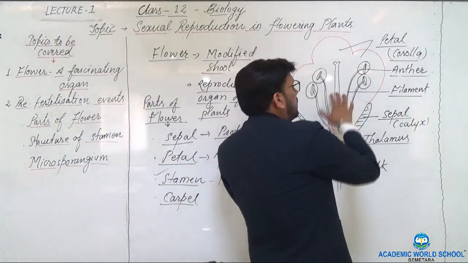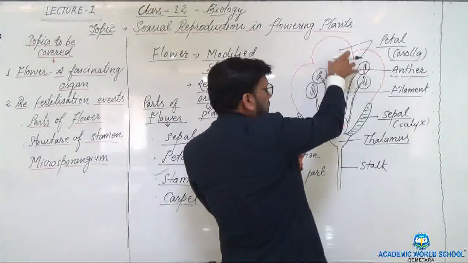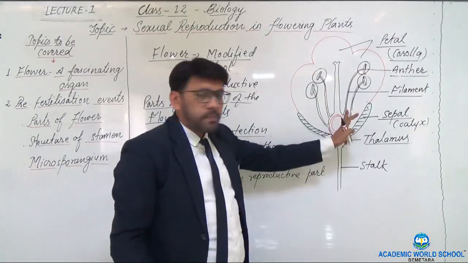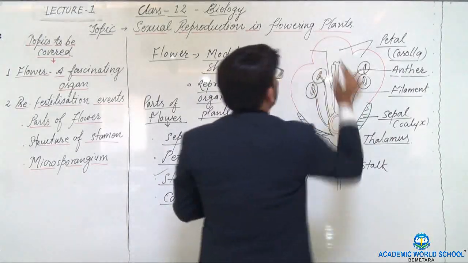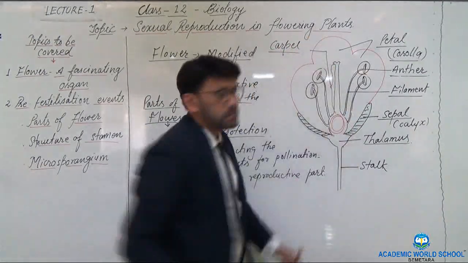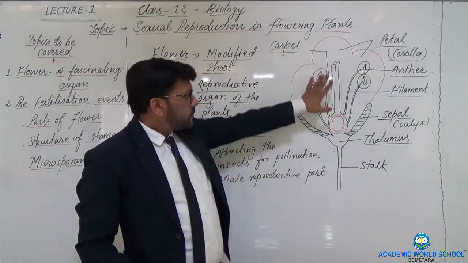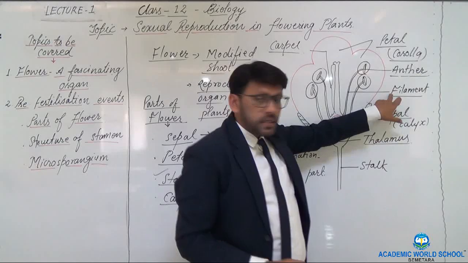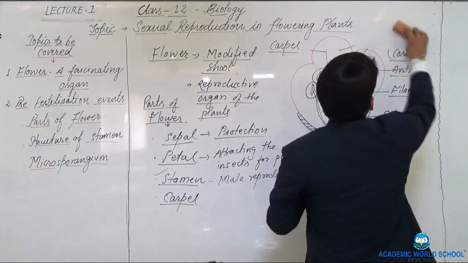Now, when we see the other structure, you can see at the center there is one long slender portion with a swollen part, and this is called as the carpel. What do we call it? Carpel. Now this carpel has different parts. As I have told you, the stamen has two parts, in the same way this carpel also has parts.